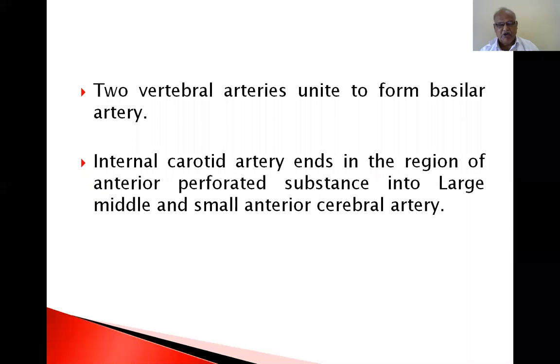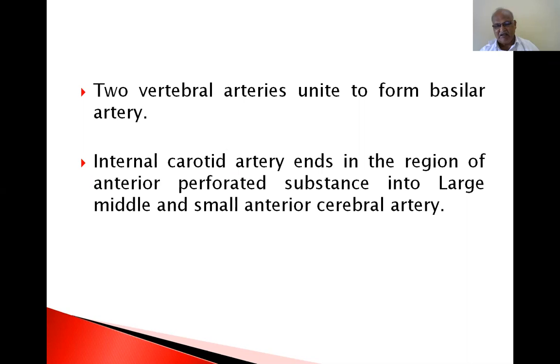That you must know. Two vertebral arteries unite to form the basilar artery at the lower border of the pons. At the lower border of the pons, it goes in front, in the sulcus present on the pons, so the basilar artery lies in that sulcus. That is why it is called the basilar sulcus. Then at the upper border of the pons, the basilar artery divides into two posterior cerebral arteries. Before that, the basilar artery gives certain branches.